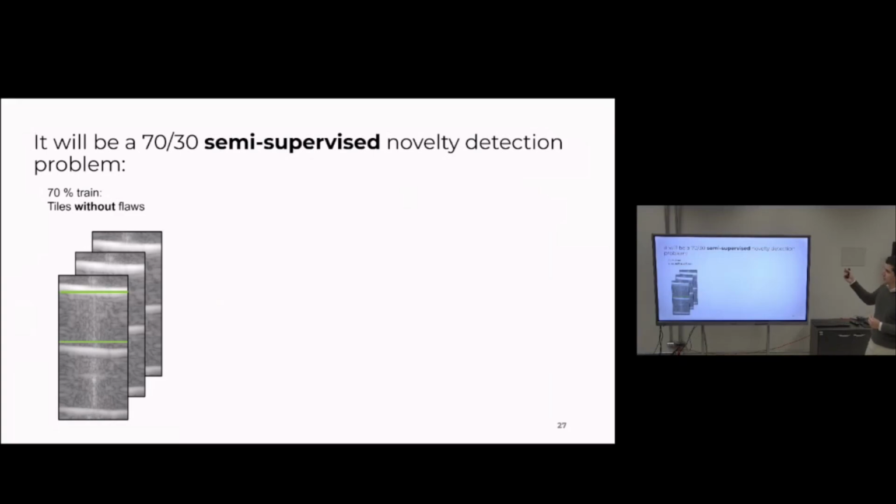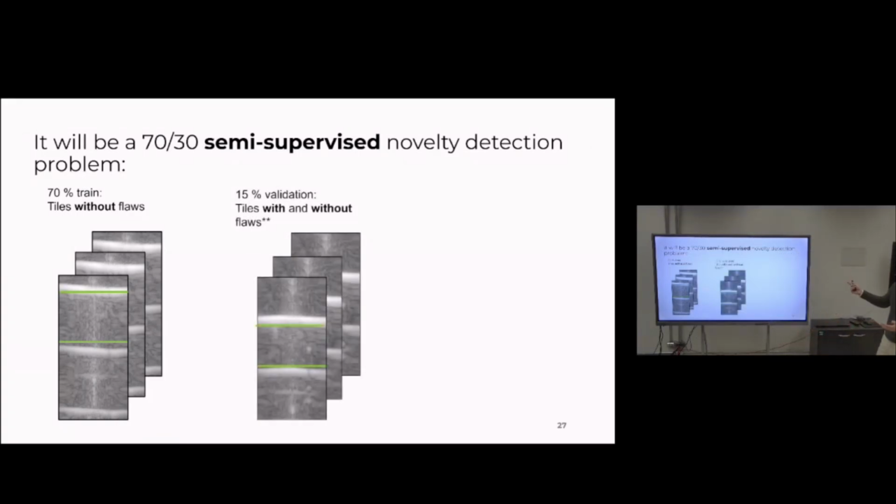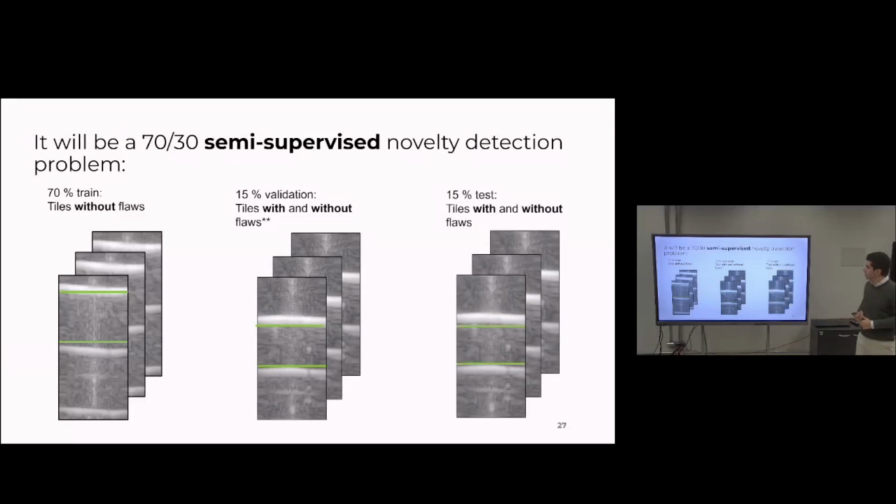So we split the data set in a 70-30 scheme, where only flawless tiles were included in the train set. 15% of tiles with and without flaws were included in a validation set, where we ran a grid search cross-validation. And finally, the rest were assigned for testing.